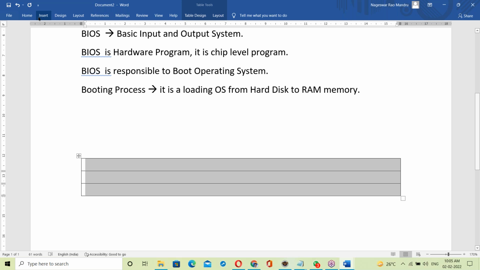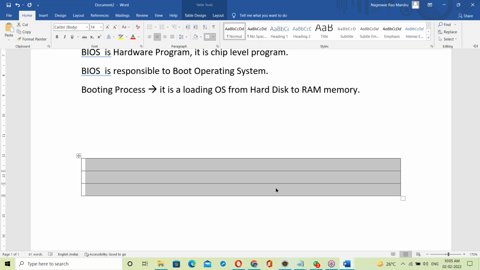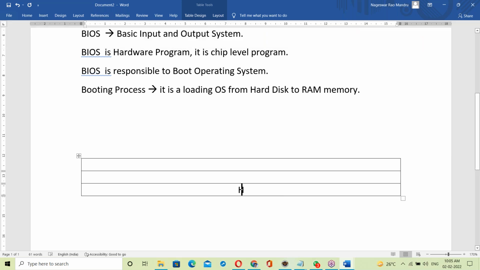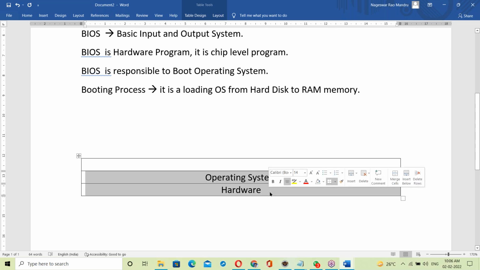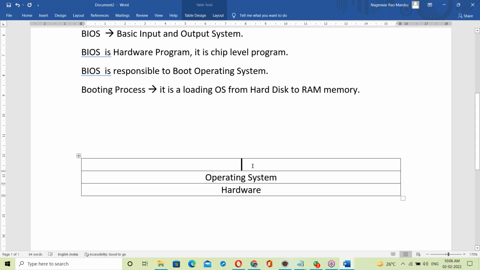First there is a hardware layer, and on top of hardware, the operating system runs. Once the OS setup is done, your system is ready. When you purchase a laptop, the laptop vendor sets up the OS and gives us rights. So once OS setup is done, your computer is ready.